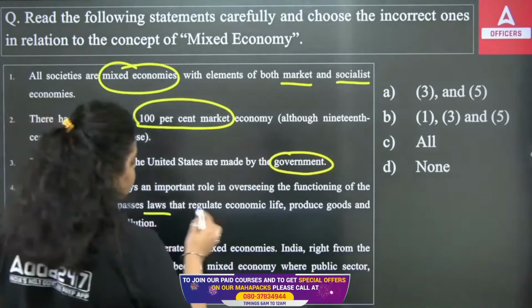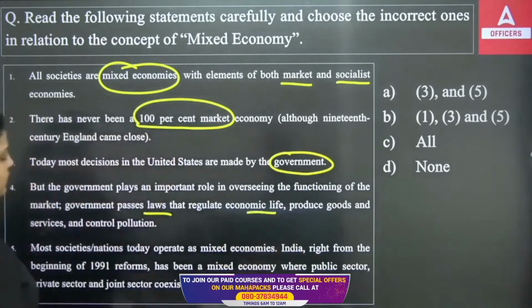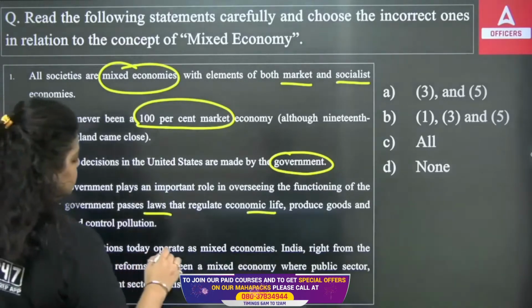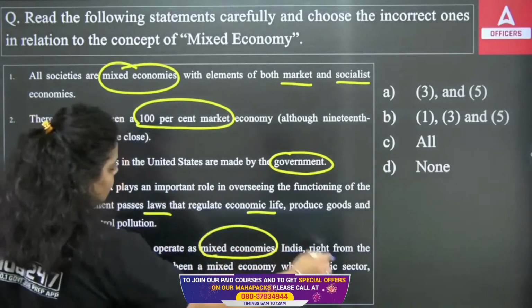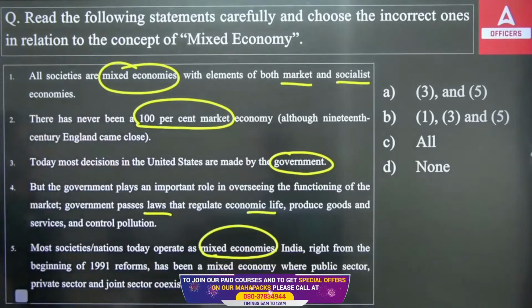Government passes laws and regulates economic life, produces goods and services, and controls pollution. Fifth: for most societies, nations today operate as mixed economies. India, right from the 1991 reforms, has been a mixed economy where public sector, private sector, and joint sector coexist and complement each other.